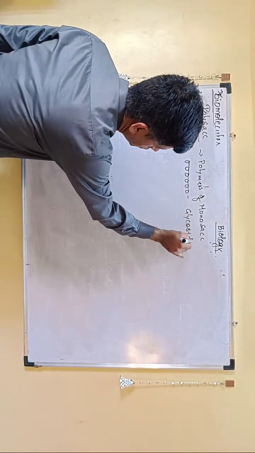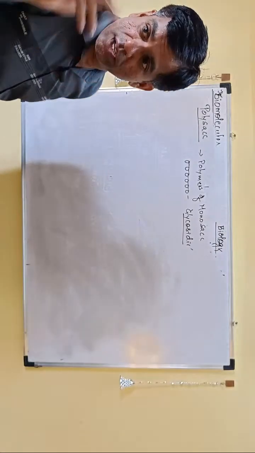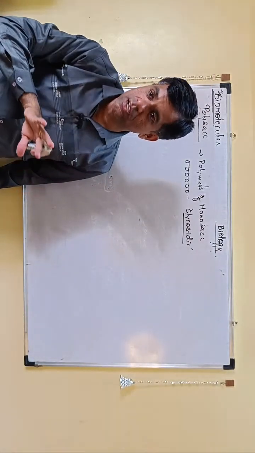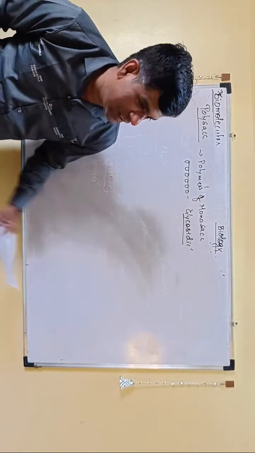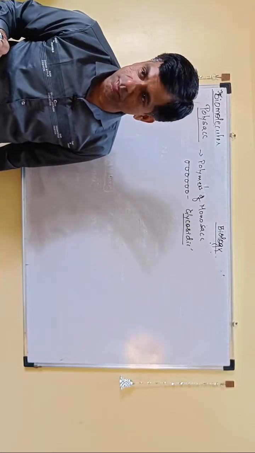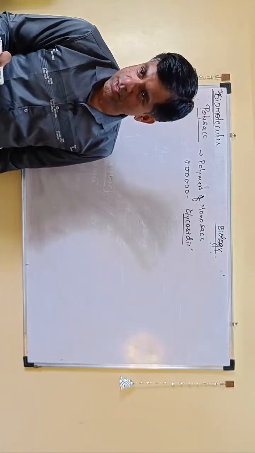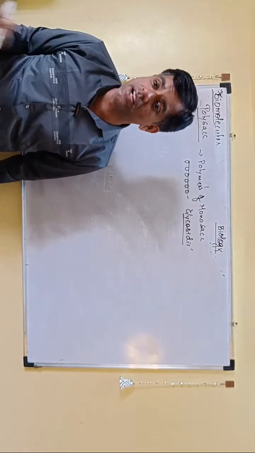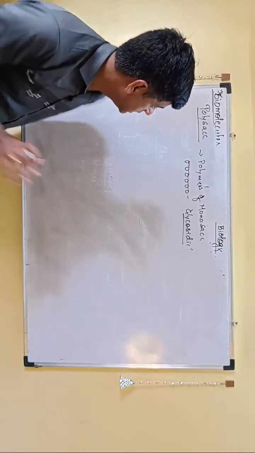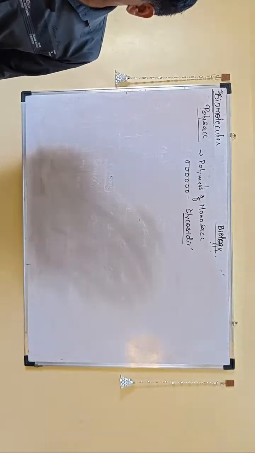Glycosidic. Try to remember those bonds. In protein it was peptide, in fats it was ester. You are lucky that in nucleic acid they didn't mention it, but since you're going to give NEET on 5th May, you know that it is phosphodiester. Adjacent nucleotides are linked by phosphodiester linkage. And here the bond is glycosidic.